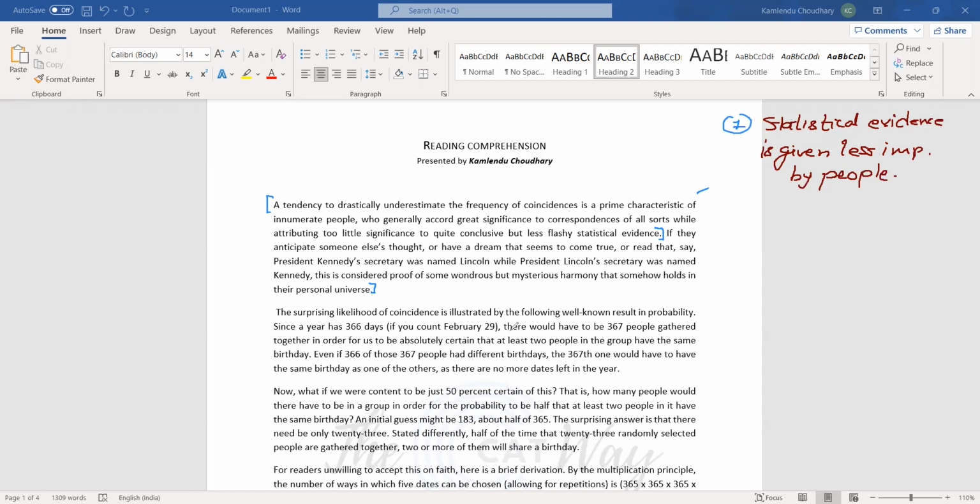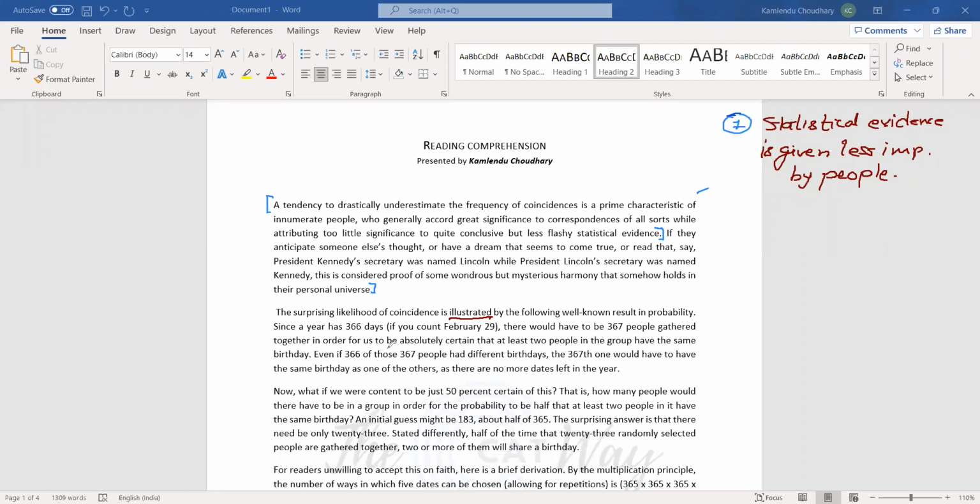Now, the surprising likelihood of coincidence is illustrated. Illustrated depicts an example, by the following well-known resultant probability. Since a year has 366 days, there would have to be 367 people gathered together in order for us to be absolutely certain that at least, so this is a statistical analysis, though it might be wrong. But there would have to, gives us a specific area of disagreement, or generalization, I would say. It may have exceptions.